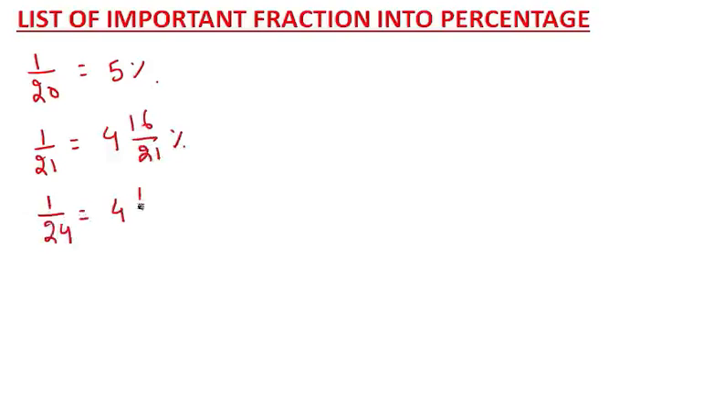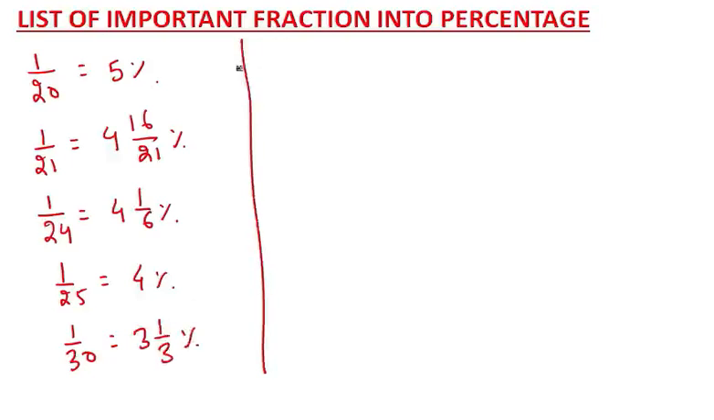This will be 4 1 by 6%. What is 1 by 25? This is 4%. Okay, what is 1 by 30? This is 3 1 by 3%. Okay, tell me what is 1 by 40? This will be 2 1 by 2%. These are very important percentage conversions, fractional into percentage.